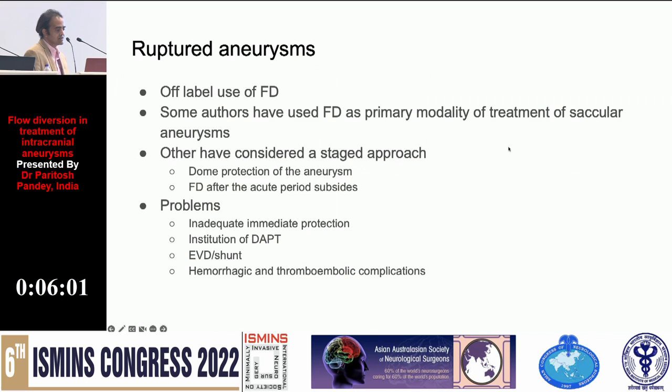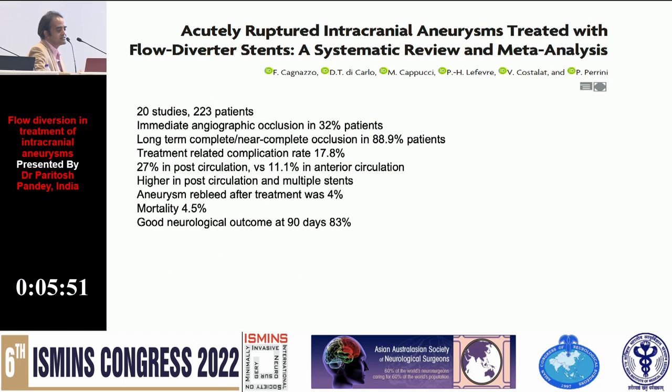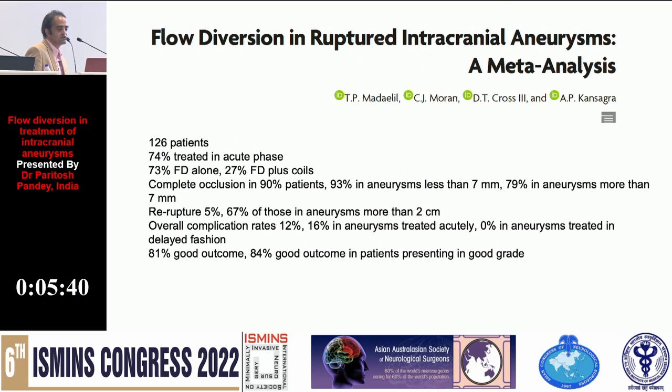So a ruptured aneurysm is an off-label use of FD, except for a blister or a dissecting aneurysm, but sometimes we have to do it. There are a few meta-analyses which have shown fairly good results for even saccular aneurysms of less than 7 millimeters, but the work is still in progress because of the use of dual antiplatelets.